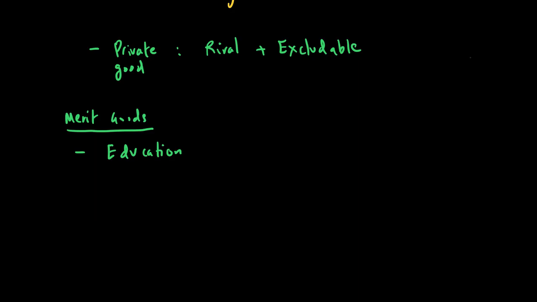But what makes it a merit good is that it has two features. Number one, there is what we call a positive externality. And number two, there is an information failure.